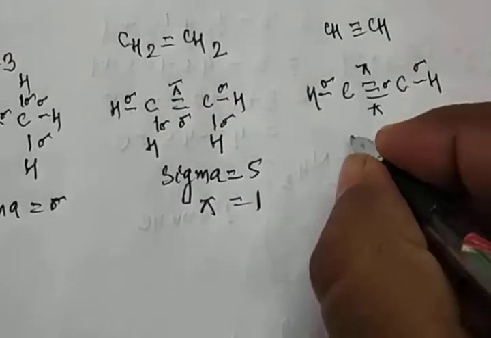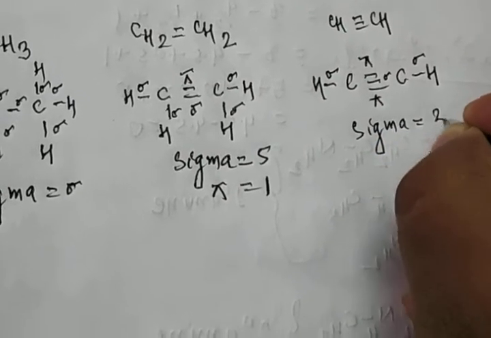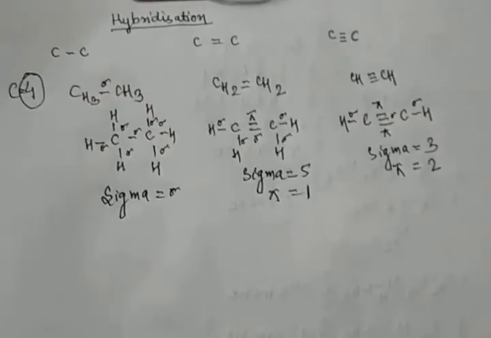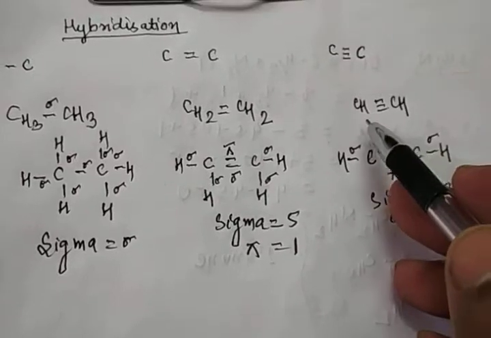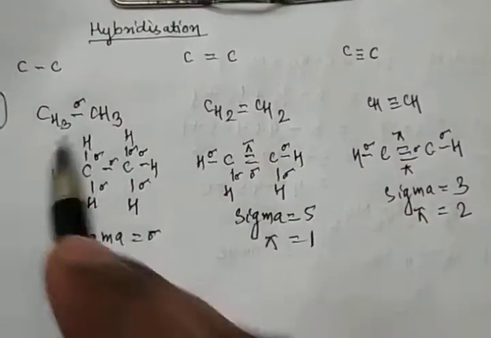In this case there are 3 sigma bonds and 2 pi bonds. Clear? Suppose in your question paper they ask how many sigma bonds and pi bonds are present in CH triple bond CH. This is called ethyne, this is ethene, and this is ethane.